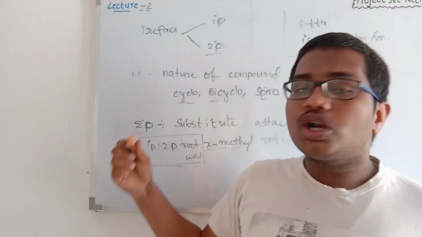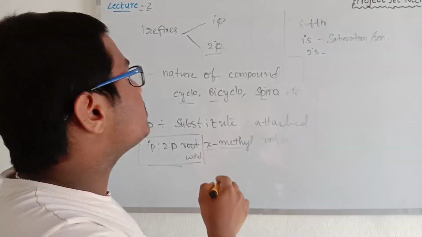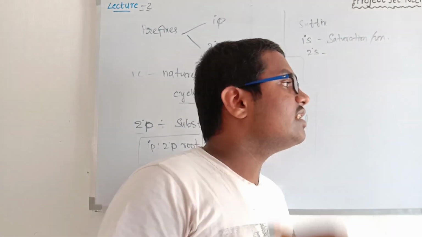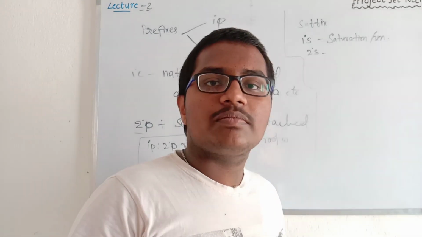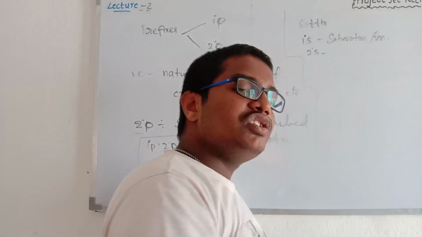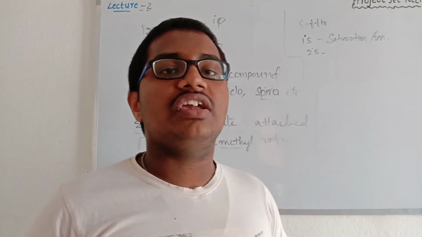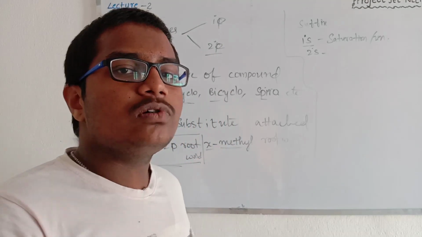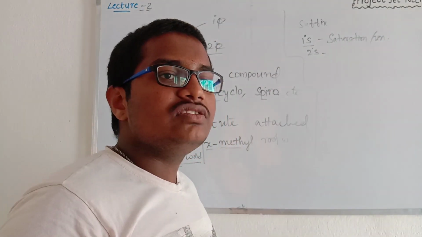In the previous introduction of this session, we discussed what saturation and unsaturation of carbon compounds are. I said that saturation indicates that only single bonds are present in the carbon chain, and unsaturation indicates that double bonds or triple bonds are present in the carbon chain. So the primary suffix mostly indicates the saturation and unsaturation of the carbon chain.